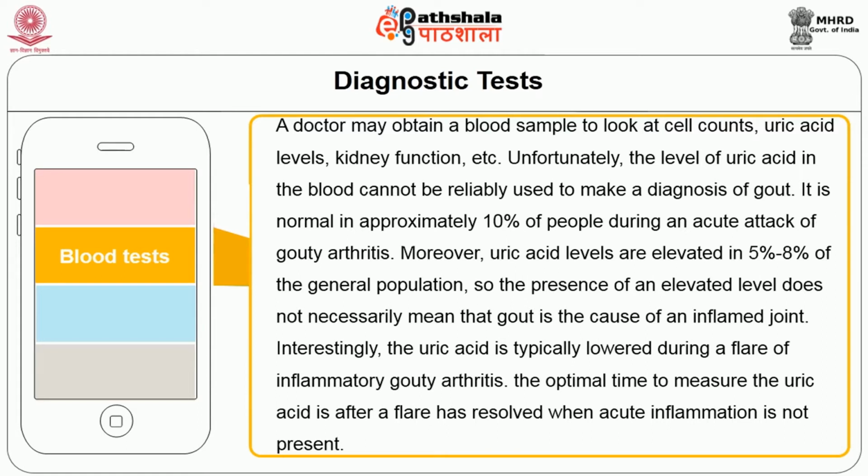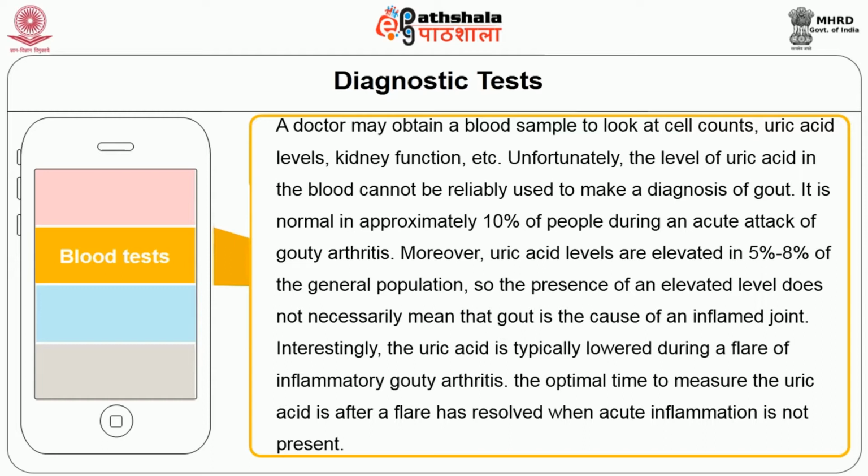Unfortunately, the level of uric acid in the blood cannot be reliably used to make a diagnosis of gout. It is normal in approximately 10% of people during an attack of gouty arthritis. Moreover, uric acid levels are elevated in 5% to 8% of the general population.